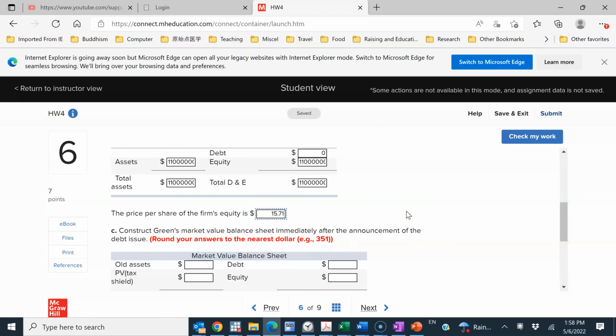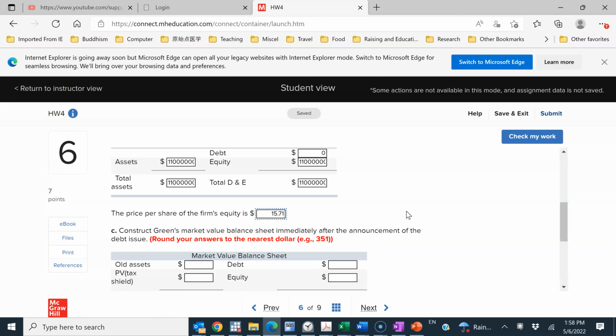So this part of the question will ask us our knowledge about market efficiency, right? Because when we talk about market efficiency, we say that market efficiency means that the price will adjust to the information quickly and fully. So here the new information is the issuance of the debt, right?